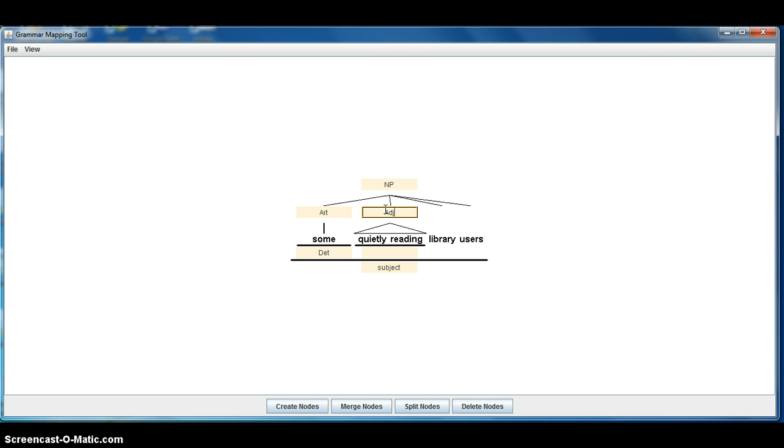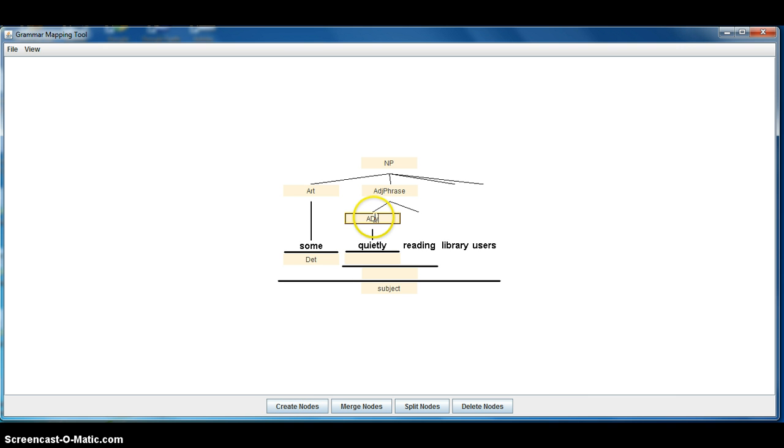adjective phrase. It's an adjective phrase because, as we know, adjective phrases always consist of adverbs and adjectives. So we're going to say that quietly is the adverb, reading is the adjective, and quietly modifies reading. And reading modifies users, which we haven't gotten to yet in terms of diagramming.